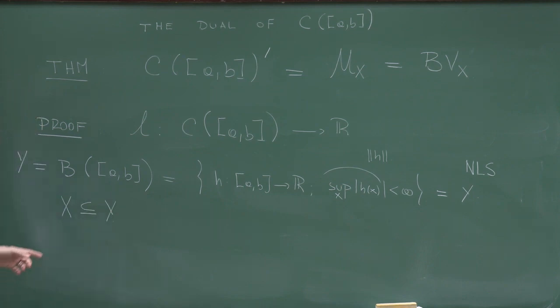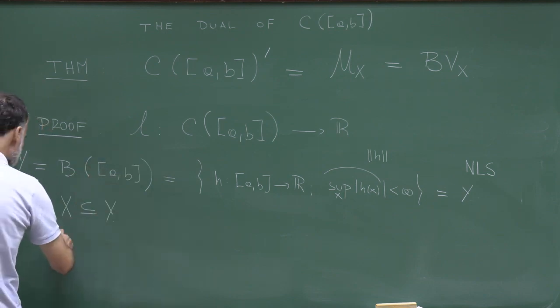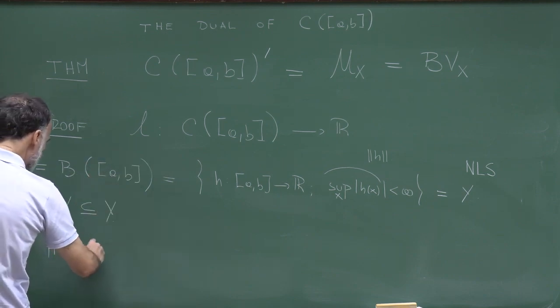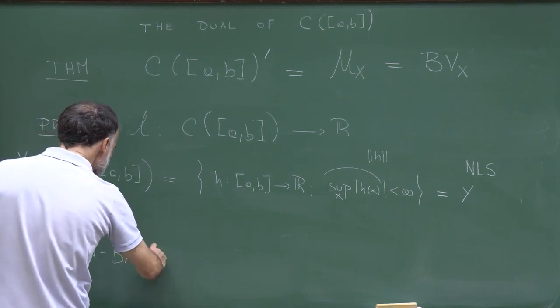Now, I have a bounded linear functional defined on X. The Hahn-Banach theorem allows me to extend this bounded linear functional to the space Y.